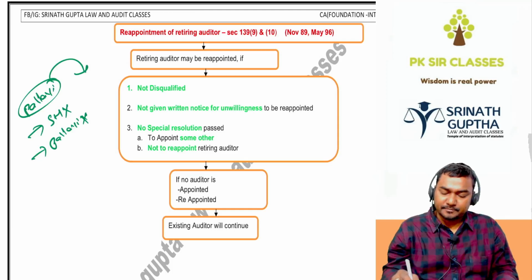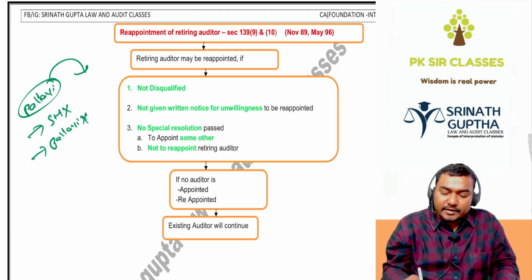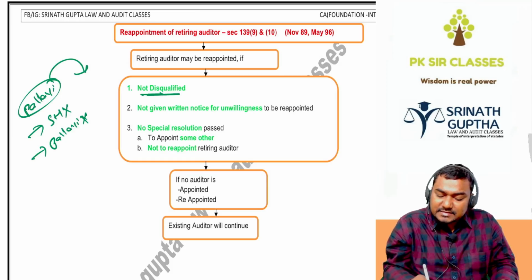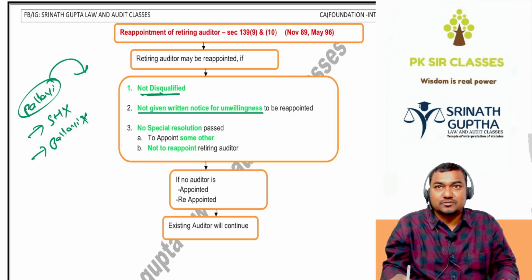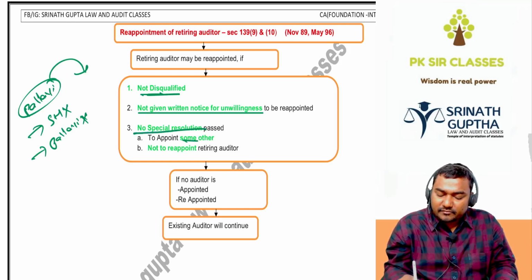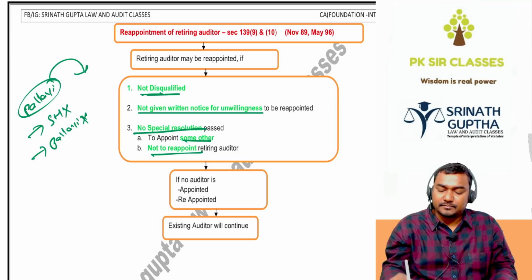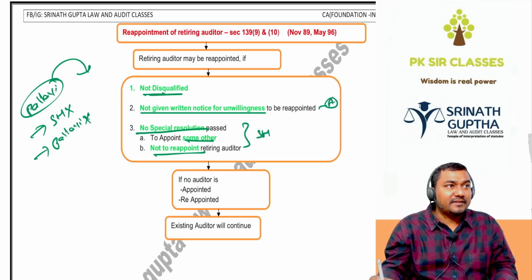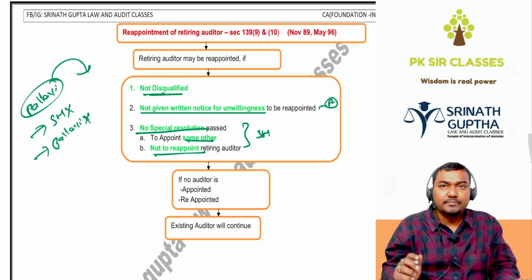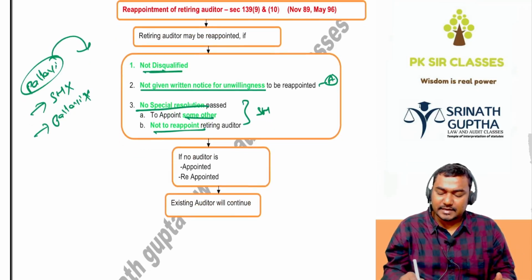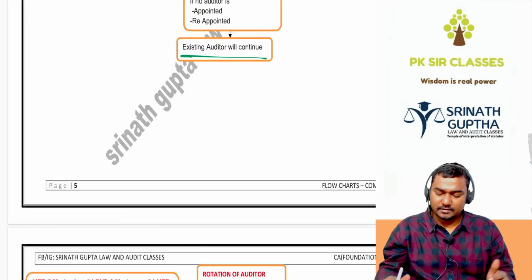She will be reappointed. So the retiring auditor may be reappointed if he is not disqualified, has not given his unwillingness, so he is willing, and no special resolution is passed to appoint someone else and not to appoint the retiring auditor. The auditor never said I don't want to come, and shareholders never said we don't want Pallavi. Then she will be reappointed if she is not disqualified. So if no auditor is appointed or reappointed, the existing auditor will continue.